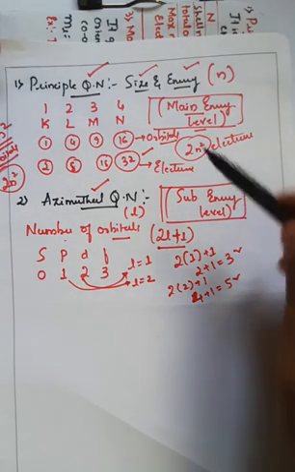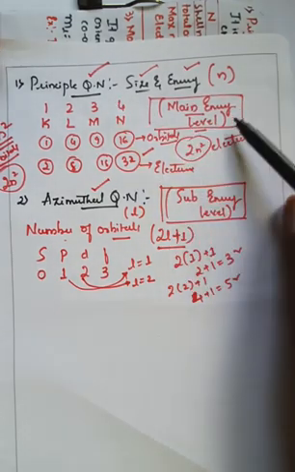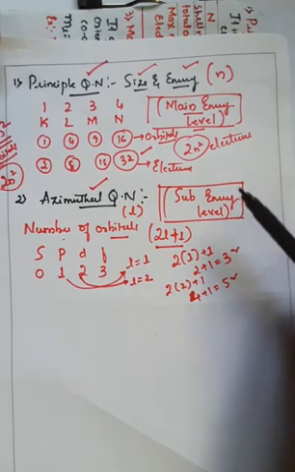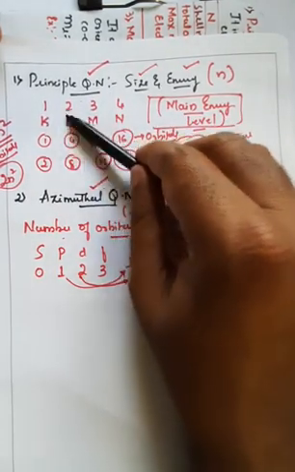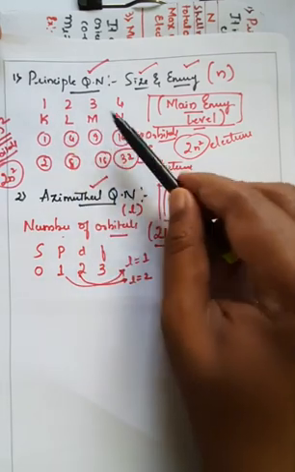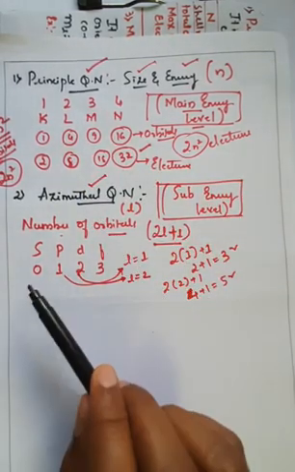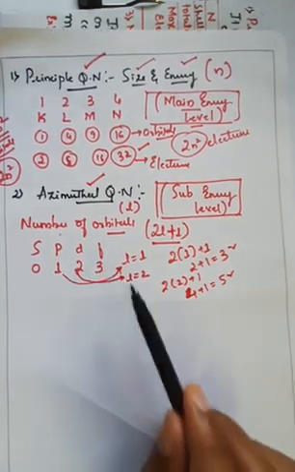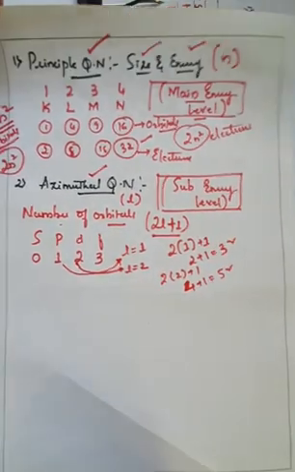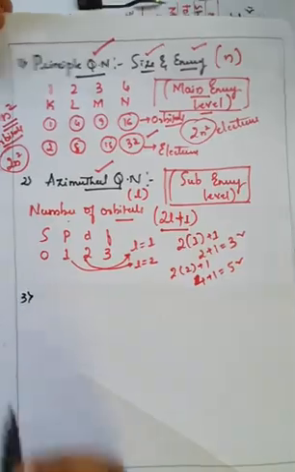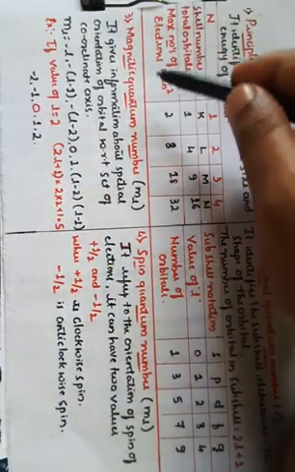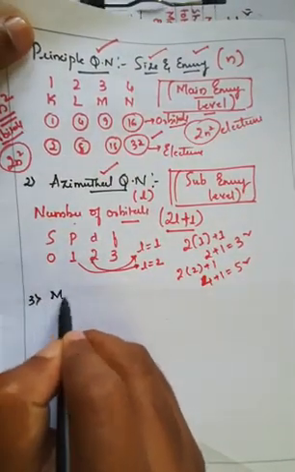Just remember two important points. One is that the principal quantum number determines the main energy level, and the azimuthal quantum number determines the sub energy level. The principal quantum number starts from 1, 2, 3, 4, which are designated K, L, M, N, and the azimuthal quantum numbers are 0, 1, 2, 3, which start with s, p, d, f. These are generally called the sub energy levels. And the third important quantum number is the magnetic quantum number.